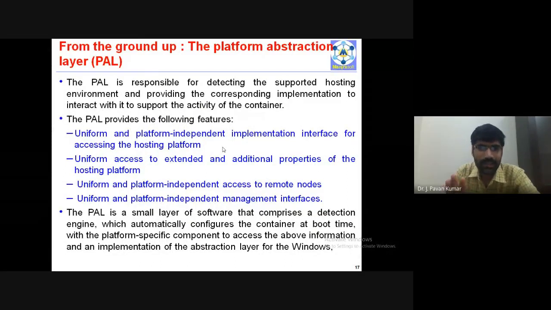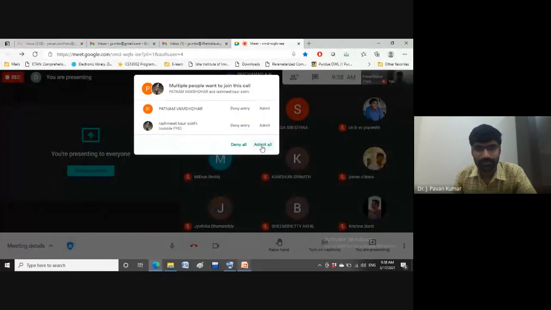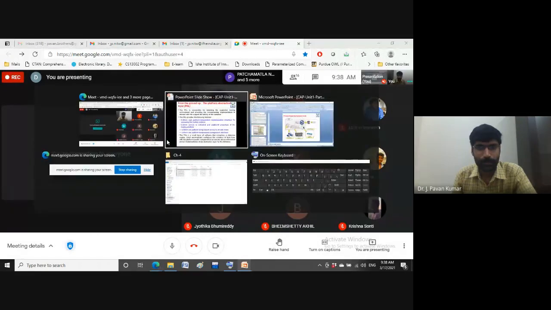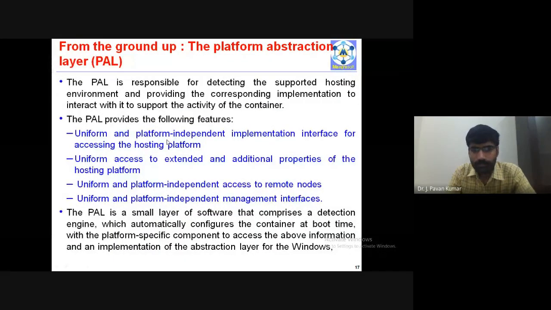We can consider that as a container. So here PAL is a small layer on top of the underlying operating system and hardware.